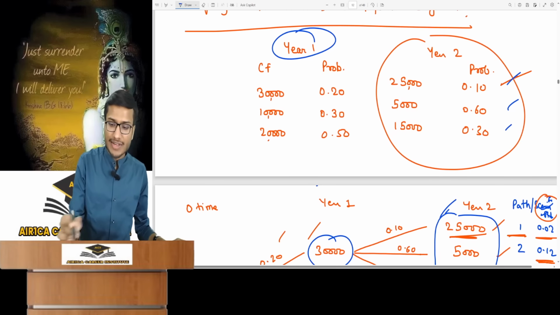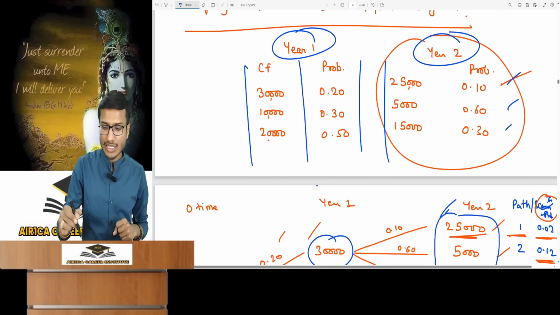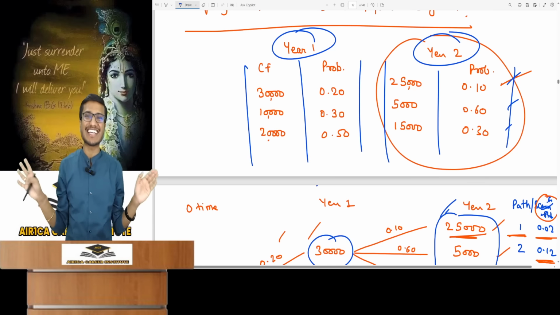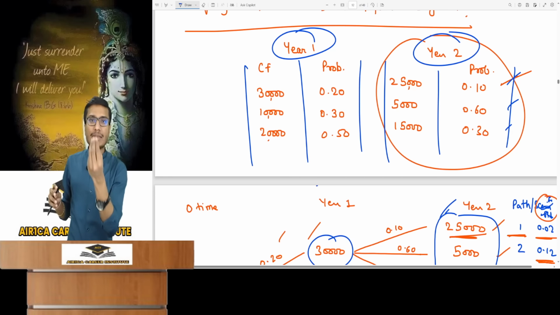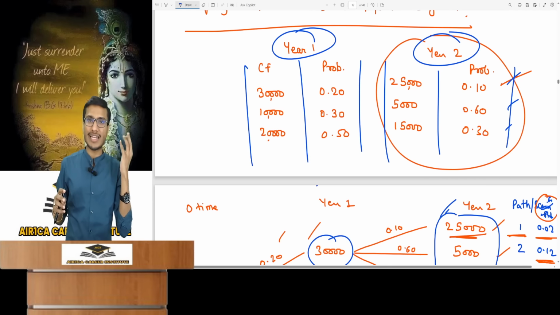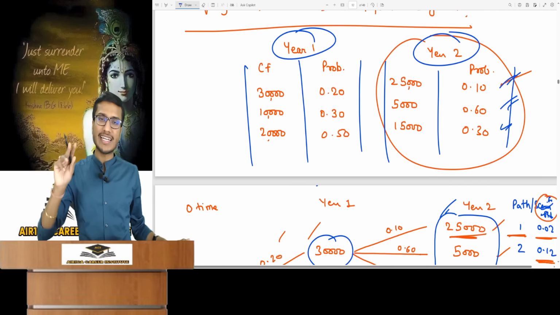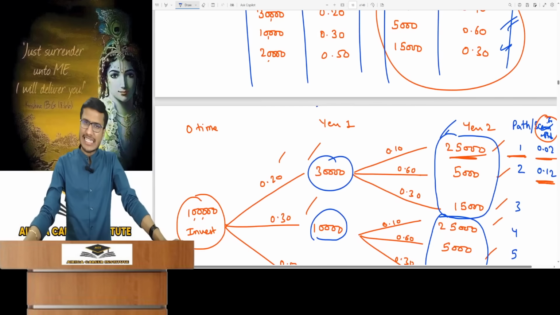You have been told year 1, year 2. The 2-year project has possible cash flows and their probabilities. For both years, cash flows with probabilities are given and NPV with probability is not given. They haven't calculated NPV for multiple scenarios. They said that in the first year, you will get these cash flows and their probabilities. The second year shows 3 possible cash flows with probabilities and with the 2-year life. Calculate expected NPV and standard deviation.